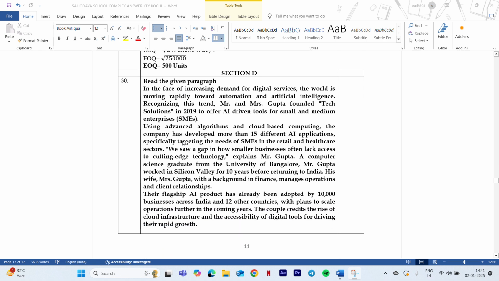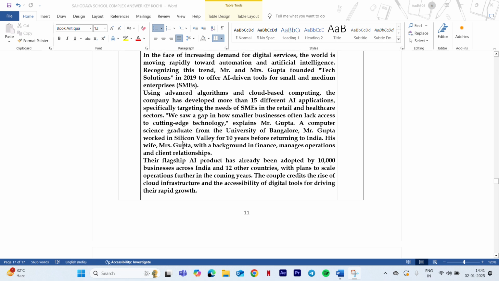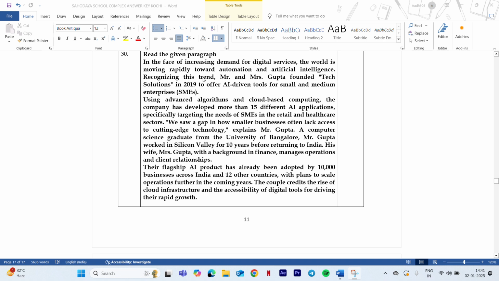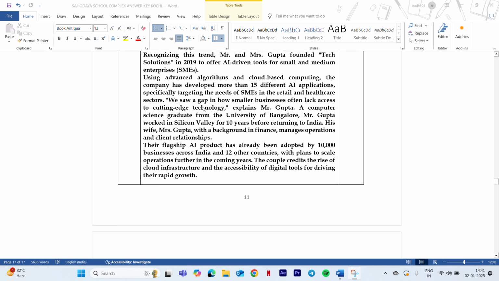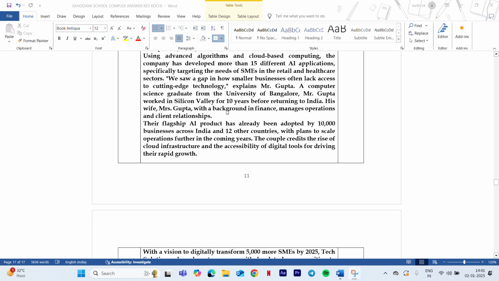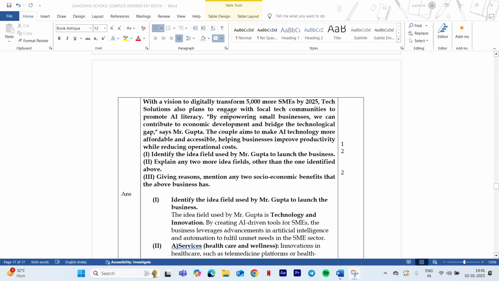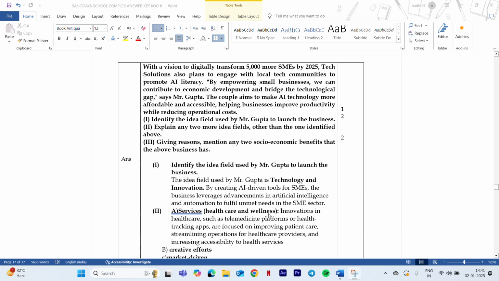Now moving on to section D, that is the 5-mark question. A paragraph is again given to you of Mr. Gupta, who started a business and did a digital survey in artificial intelligence, and they found a gap between the business and the technology. They somehow bridged the gap by innovations and by bringing AI applications to the business. You are being asked to identify the idea field used here. As I've told, they are using innovation, meaning they are using creative efforts. That is the answer.